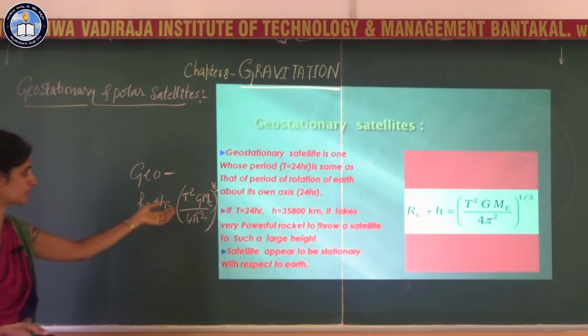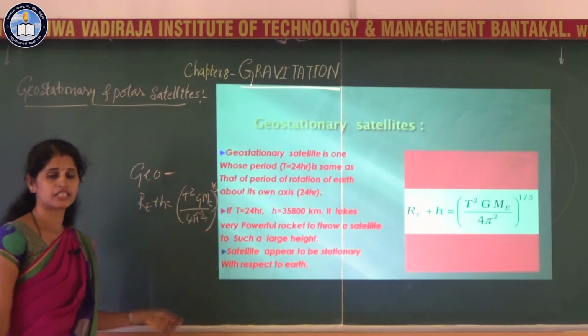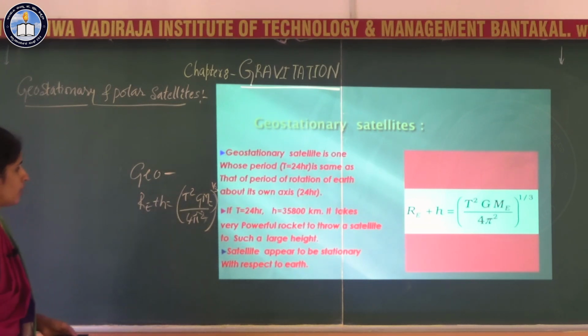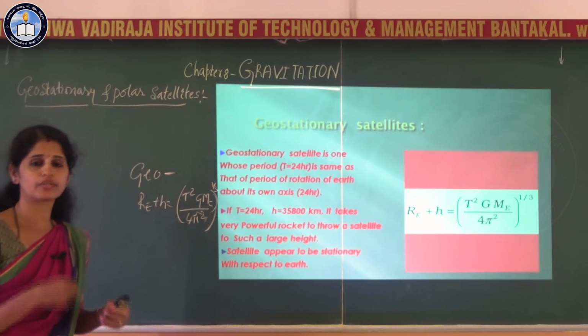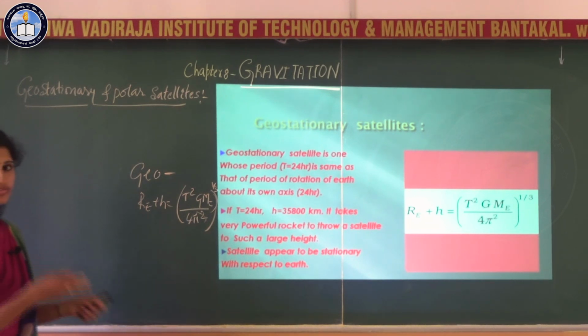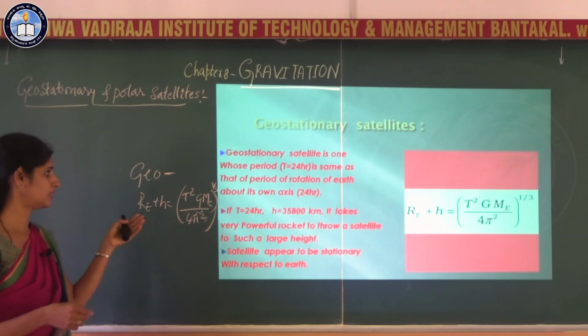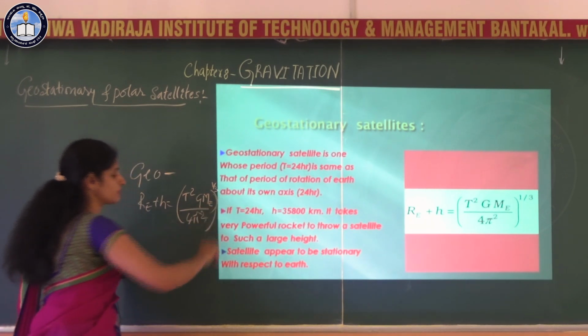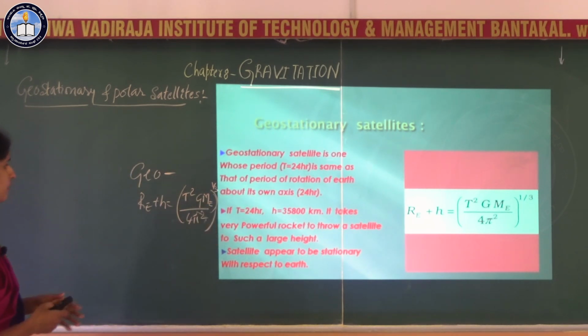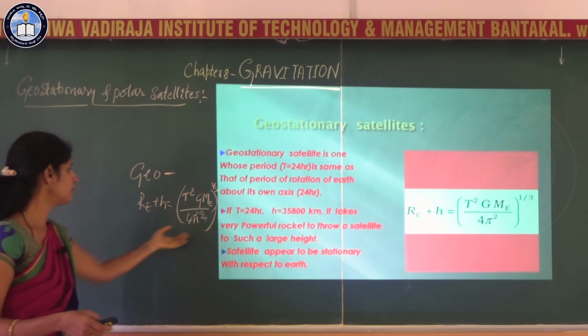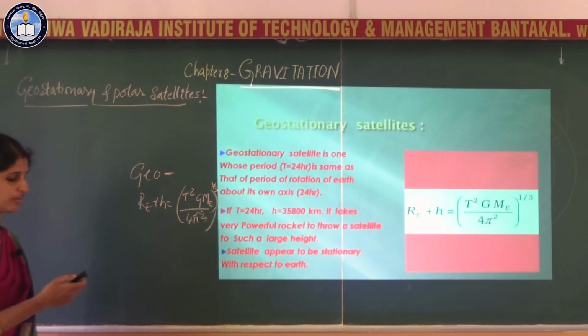If you substitute the value of the period, T is equal to 24 hours, you have to convert that into seconds, 24 into 60 into 60. Then the G value and the mass of the Earth are known, and if you substitute the pi value, you will get the value of H as 35,800 kilometers, nearly about 36,000 kilometers.